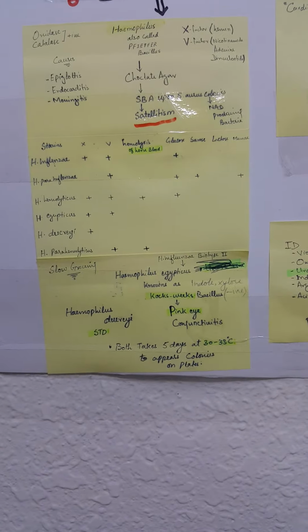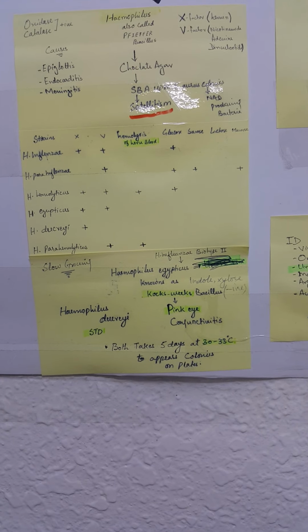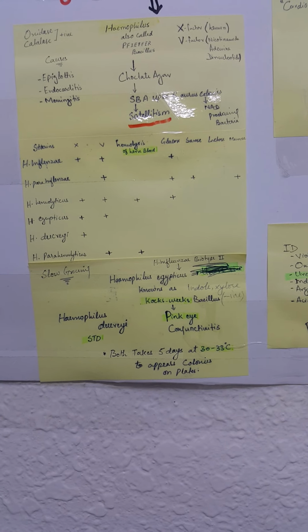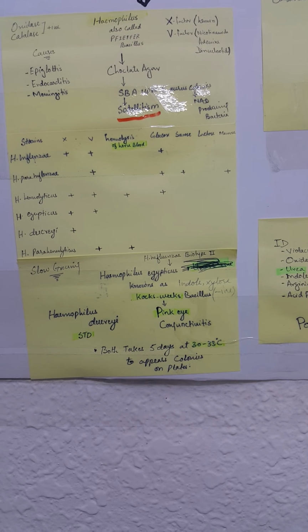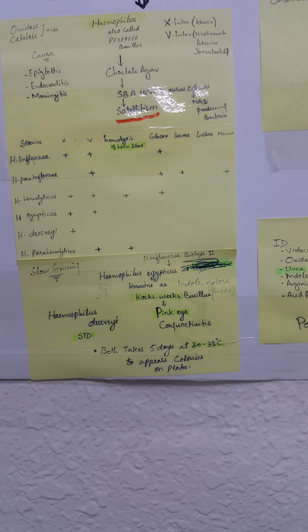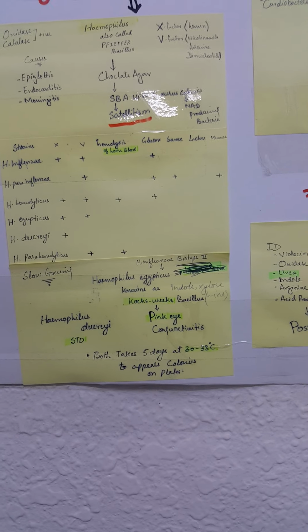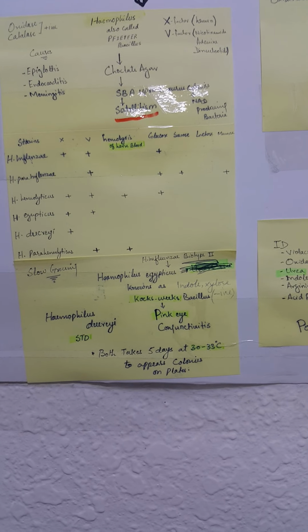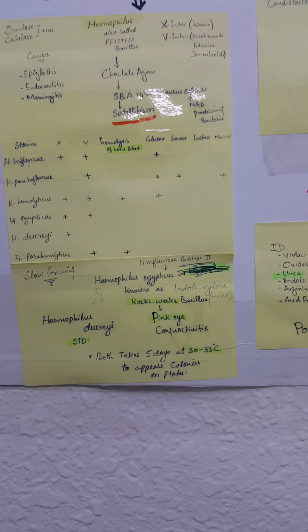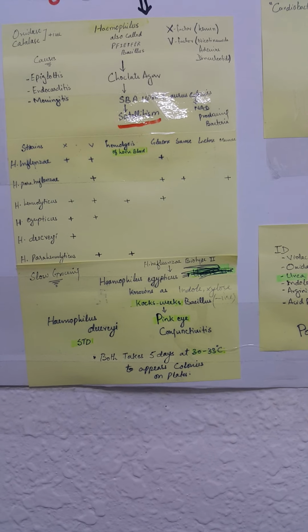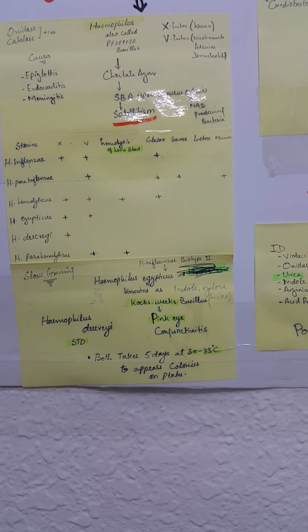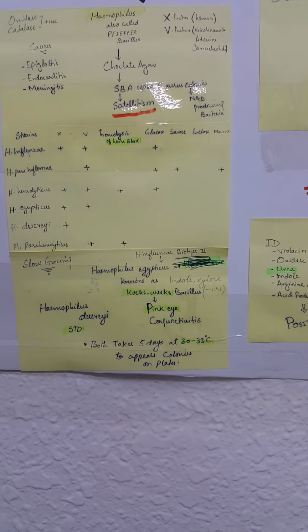Haemophilus influenzae is categorized as a biotype 2 agent, and Haemophilus aegyptius is known as Koch-Weeks bacillus, and their indole and xylose are negative. It causes pink eye conjunctivitis. Both Haemophilus aegyptius and Haemophilus ducreyi, which causes the STD, take 5 days at 30 to 33 degrees centigrade for the colonies to appear on plates.